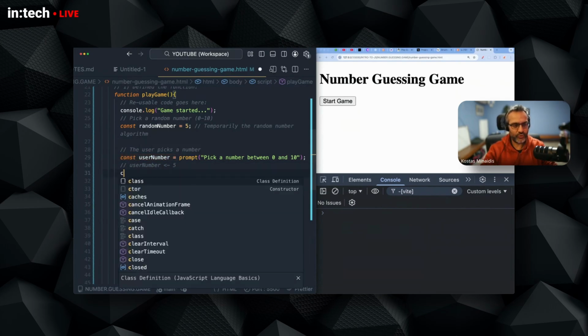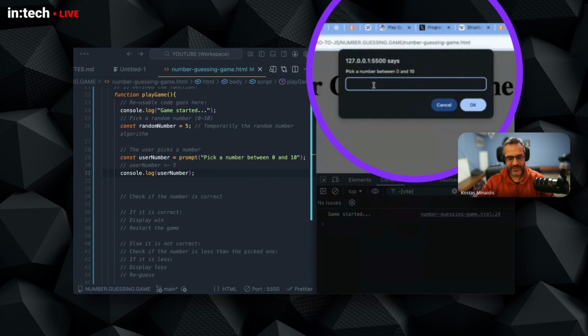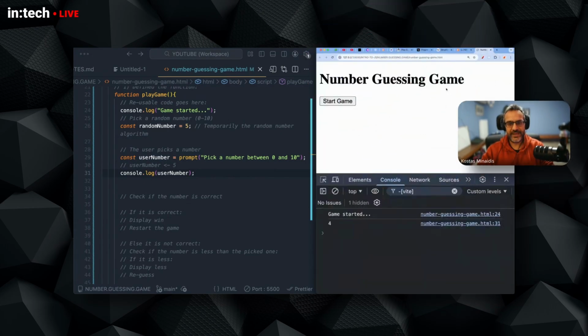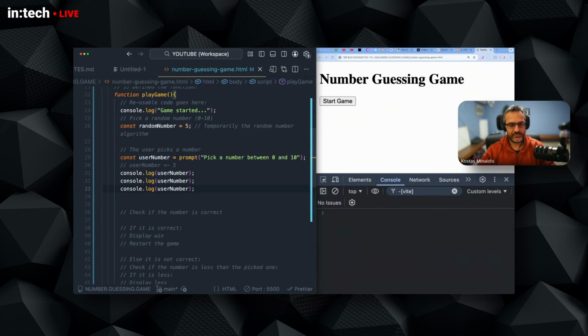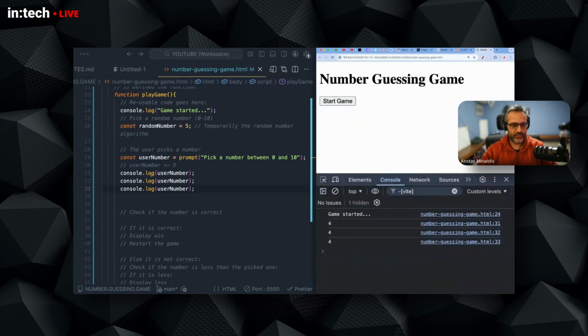So if I console log the user number, I will be able to reuse this variable and show the picked number in the console. Let's start the game. I will pick once again 4, write 4, click OK, and now the number is stored in this variable, and it is shown in the console right here. And I can show it 3 times. I can reuse the variable's value. Right now, once again 4, and as you can see, a function is reusable code.